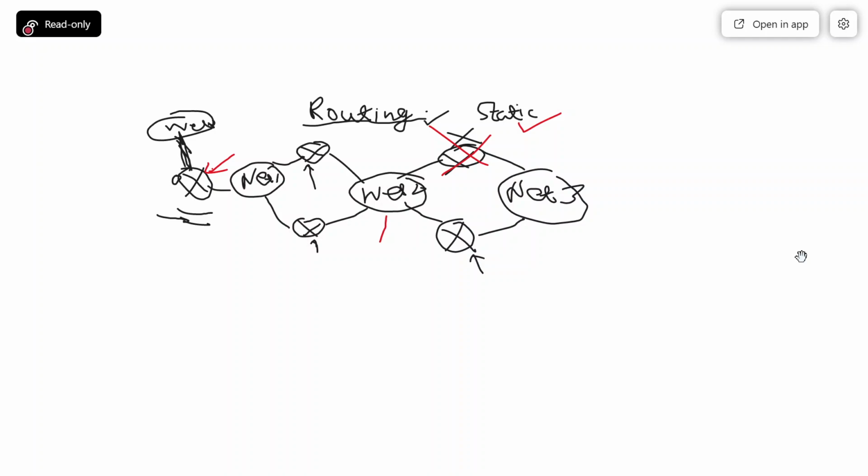Once you have told that I am in Patna, it is known to me, now I have fixed the routing. Router will not interchange any sort of routing information thereafter. So no routing information is exchanged between the different routers.